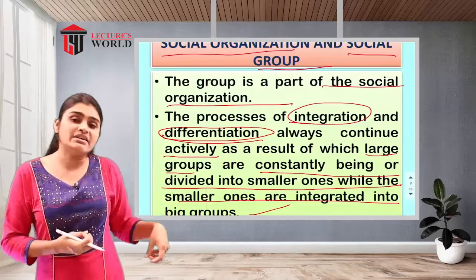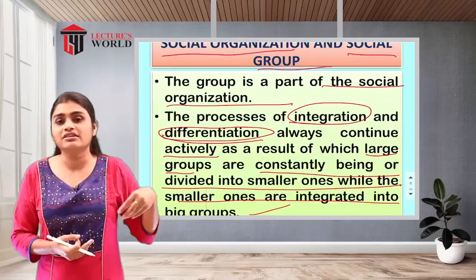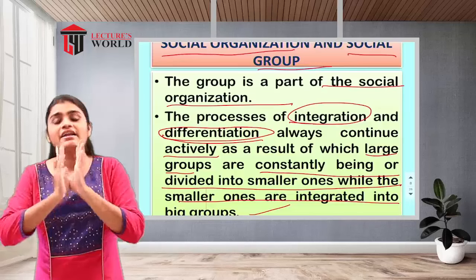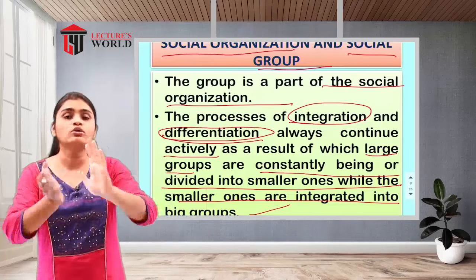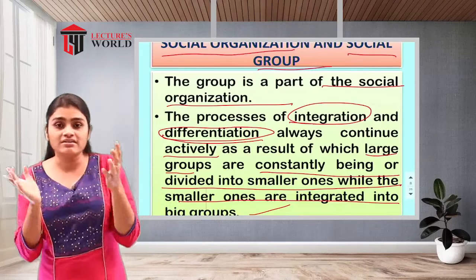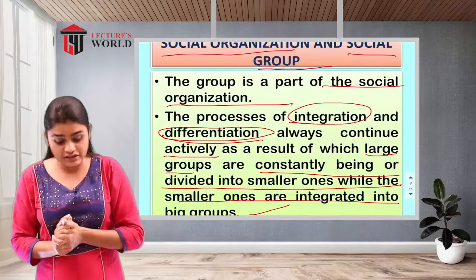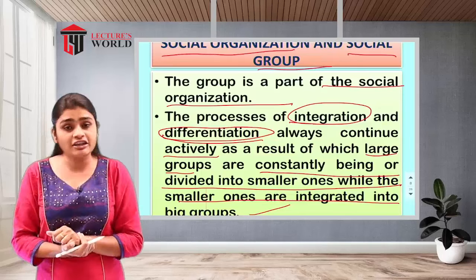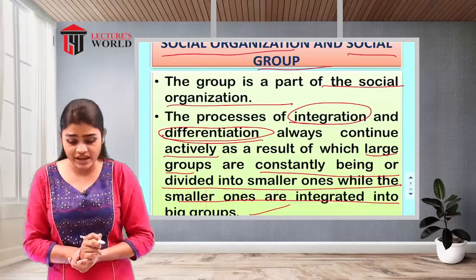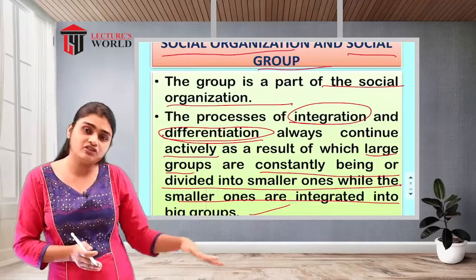In one area where we are living, so many families will be there, so many marriages will be there, the group of children will be there, and all these integrations are going to make one whole society. So this is how integration is going to make a large number of social organizations or big groups. Or differentiation is going to divide all these things.